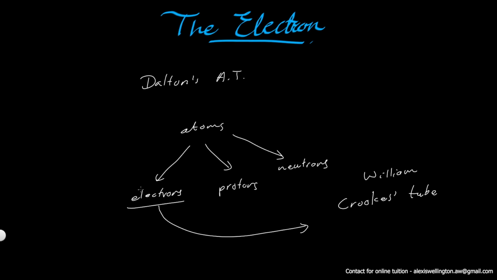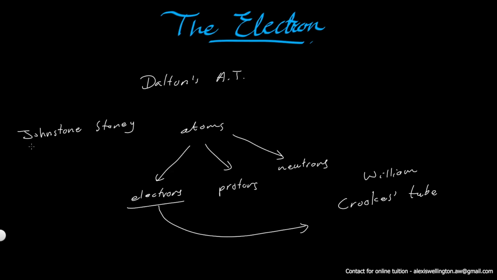The term electron was actually coined by another scientist named Johnston G. Stoney.